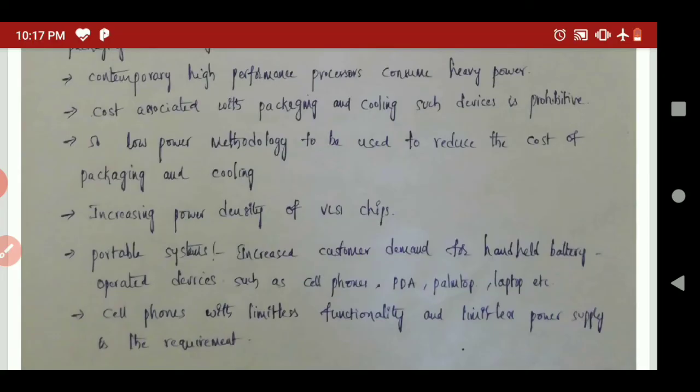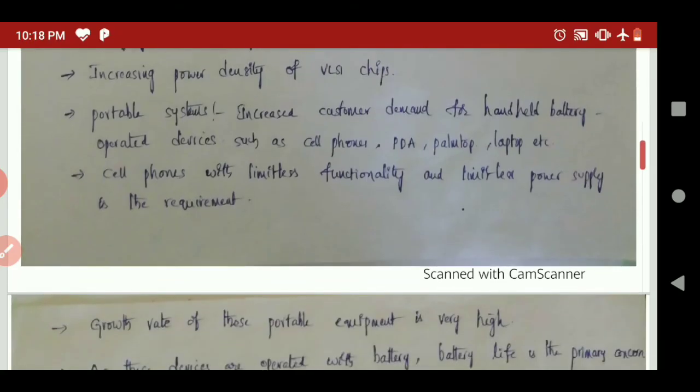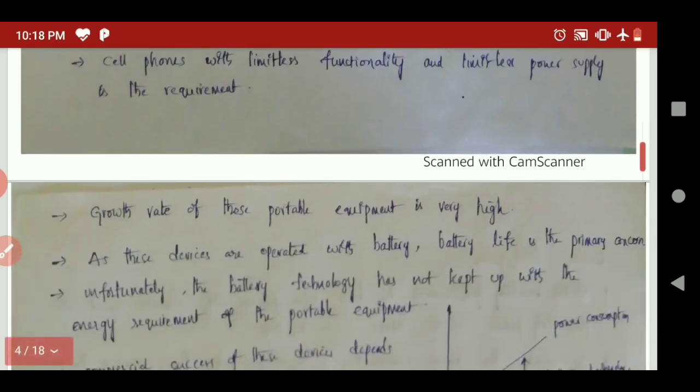Therefore, there are limitless functionalities of mobile applications, and we need to support limitless functionality with the power supply also. Therefore, power consumption is one of the important issues in handheld batteries. Cell phones with limitless functionality and limitless power supply are a major requirement, and the growth rate of these portable equipments is very high in recent days.